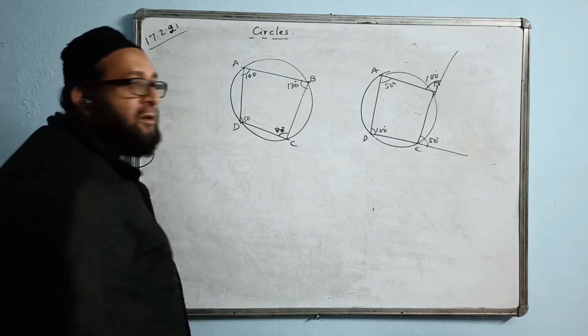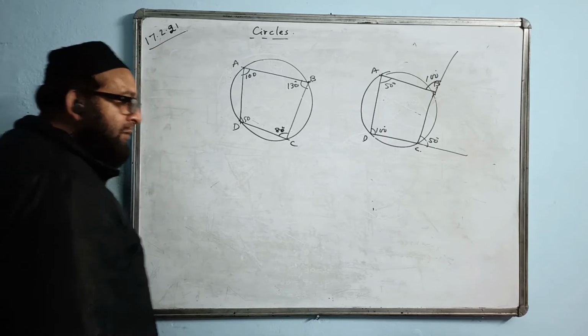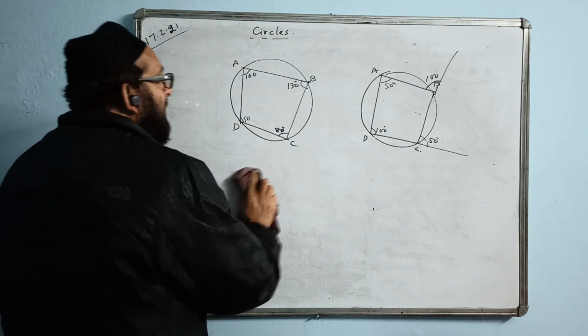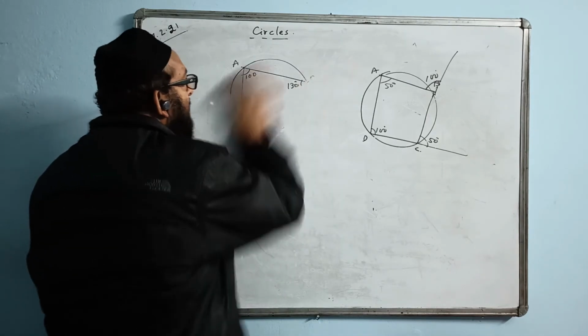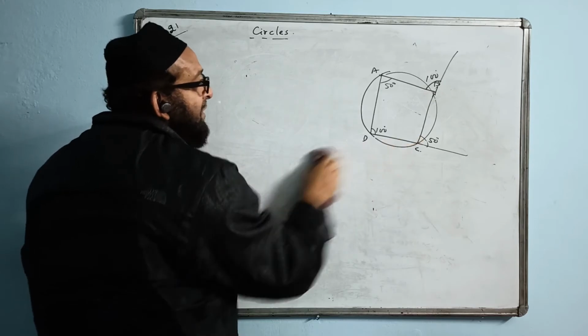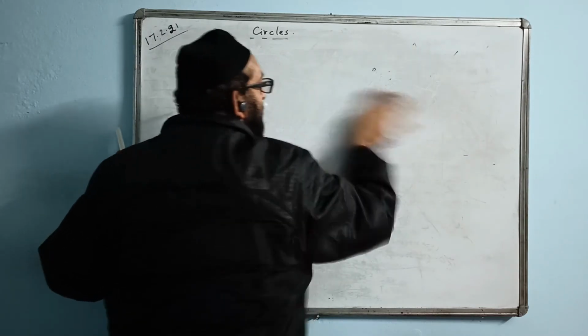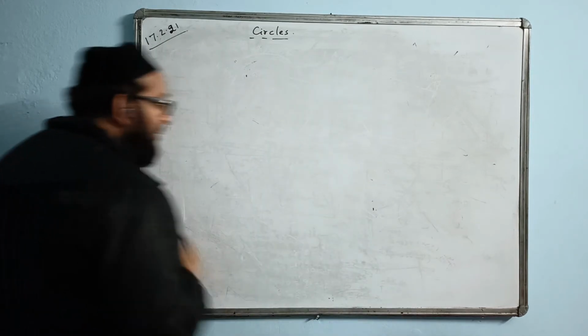In a cyclic quadrilateral, opposite angles are supplementary. And the exterior angle of a cyclic quadrilateral is equal to the opposite interior angle. These are two properties of a cyclic quadrilateral.